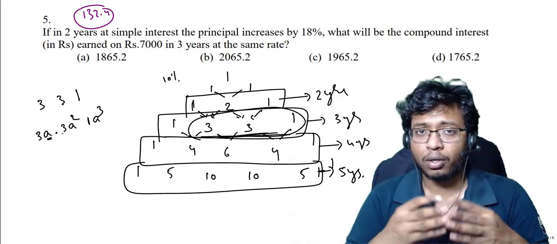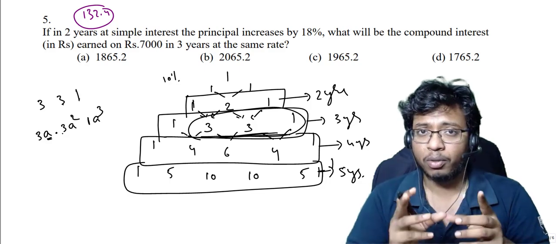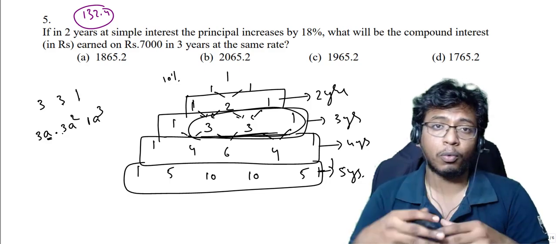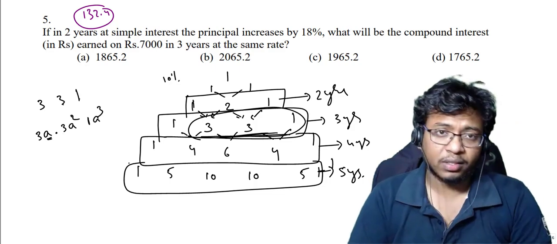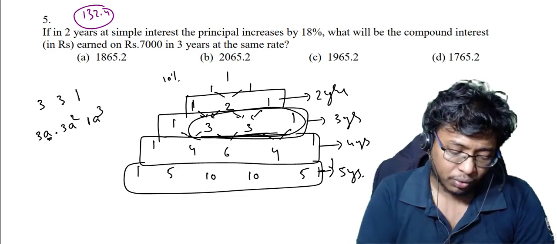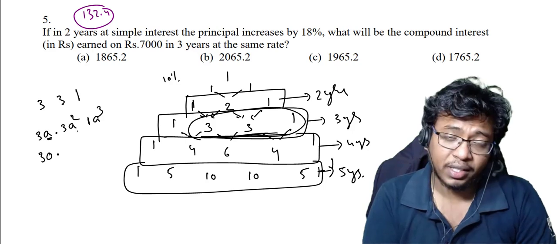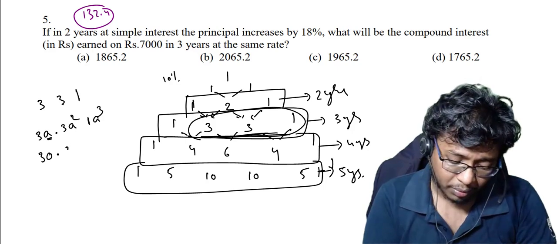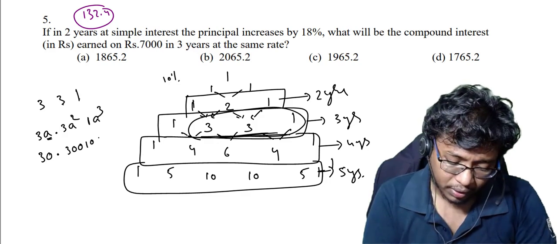but since this is a compound interest, for 3 years it won't be 30%. For simple interest it will be 30%, but compound interest it will be more than 30%. So how can I find it, I will do like this, 3a, 3a square, a cube. And one more rule is, so first write it here, a means 10, so it is 30, then a square, 10 square is 100, so it will be 300, and a cube, 10 cube is 1000, right?